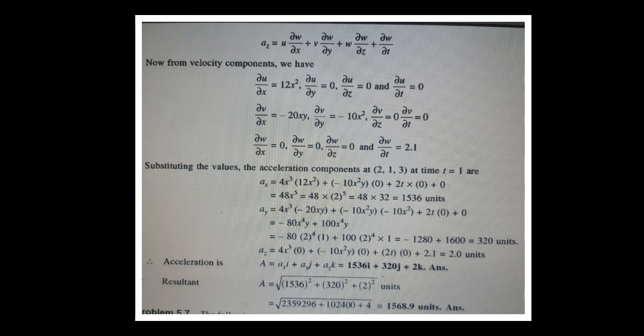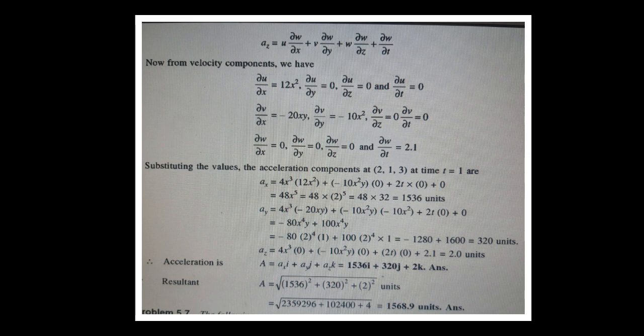Now the resultant acceleration capital A is equals to root of ax square plus ay square plus az square, that is 1536 square plus 320 square plus 2 square. So simplifying this one, we will get the value 1568.9 units.